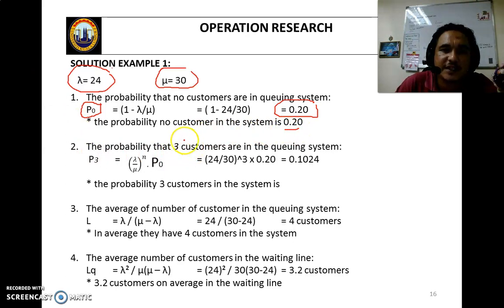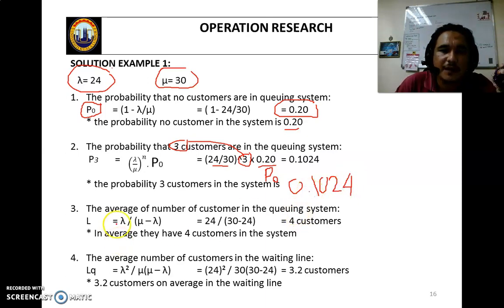Okay, what is the probability of 3 customers, n? We are using Pn, now it is P3. P3 equals lambda over mu to the power of n, lambda over mu 24 over 30 to the power of 3, because of 3 customers, times 0.2. What is 0.2? 0.2 is P0. So the answer is 0.1024. Your conclusion here: the probability of 3 customers in the system is 0.1024.